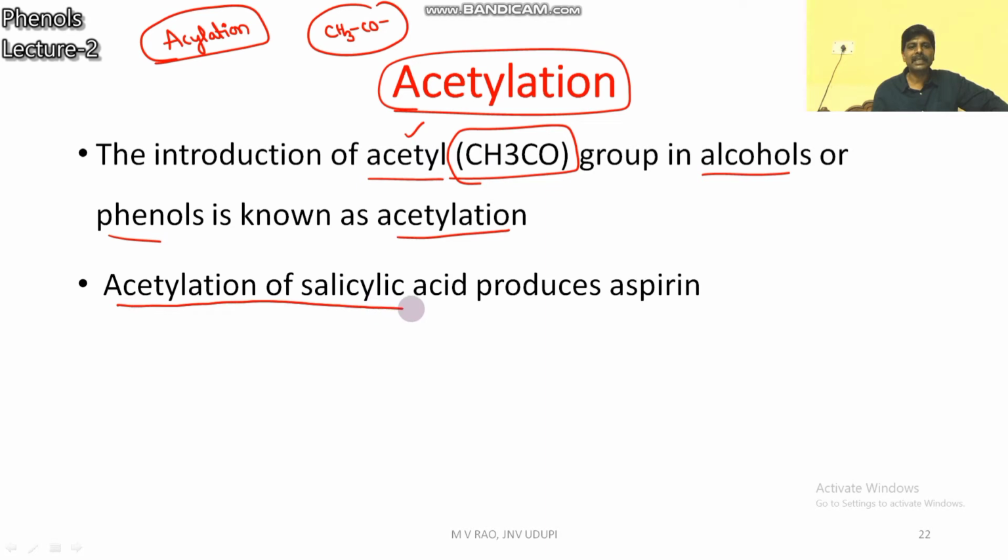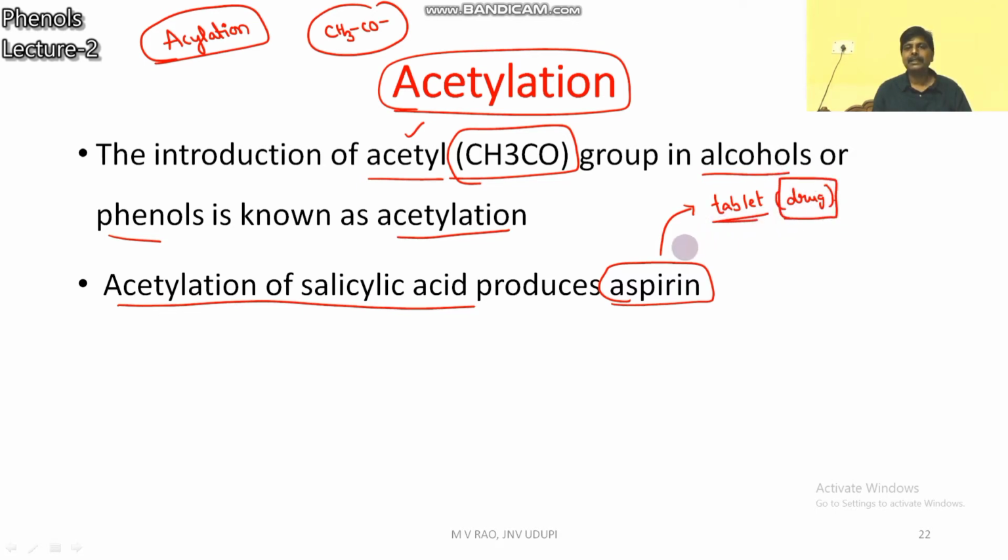Acetylation of salicylic acid produces aspirin. Aspirin is a tablet, a drug which is used to relieve headache. This type of drug is called an analgesic, a pain reliever.